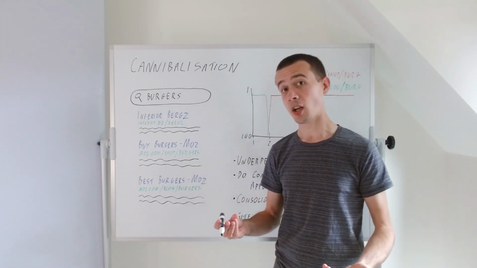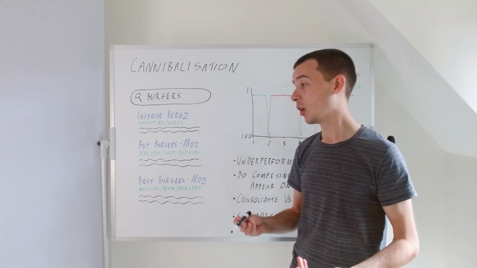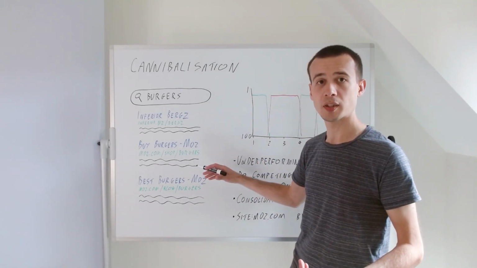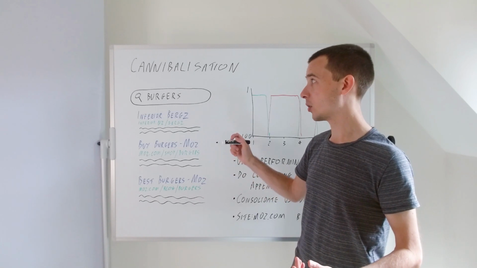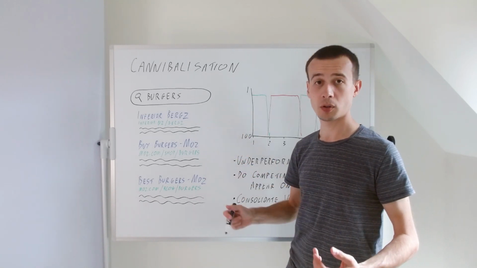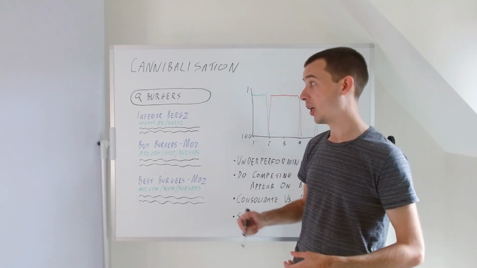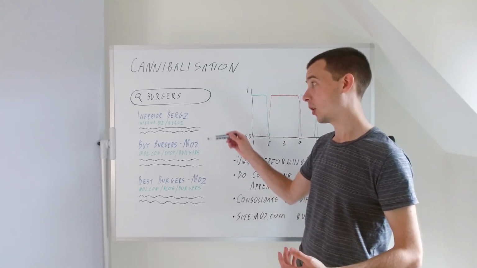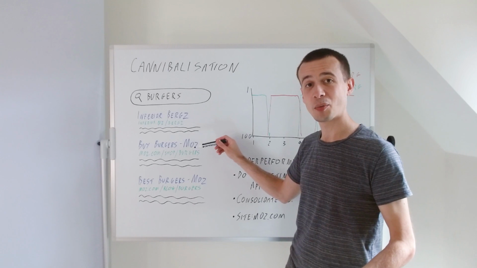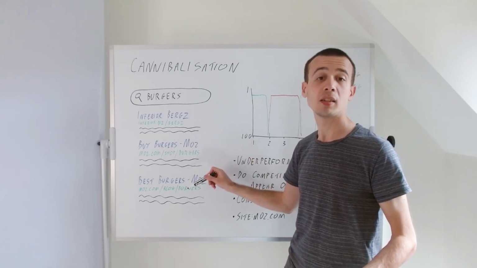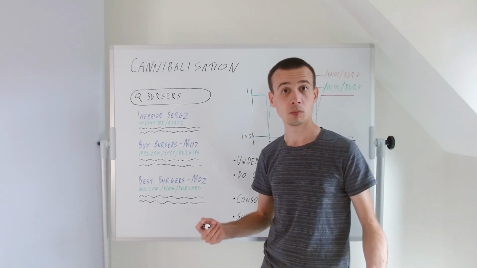However, the alternative hypothesis is that there could be two intents here. It might be that Google wishes to show a commercial page and an informational page on this SERP, and it so happens that the second best commercial page is Moz's, and the best informational page is also Moz's.